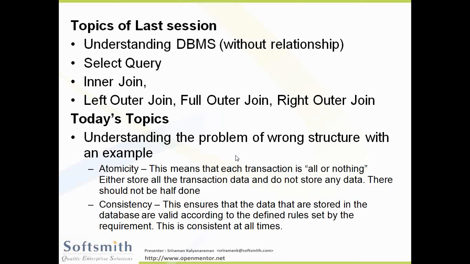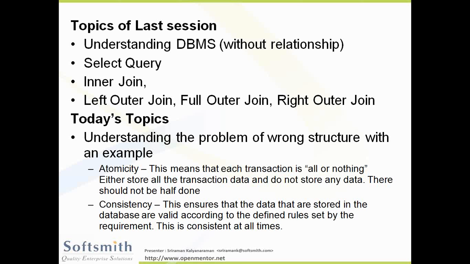We try to understand what problems are caused by a wrong structure. One is atomicity and consistency. These two are what we are going to see today as important points. What is atomicity? This means that each transaction is all or nothing. If I am doing a bulk insert, that is where we are getting into now. Till last day we have seen a single insert. Now we are getting into bulk insert.